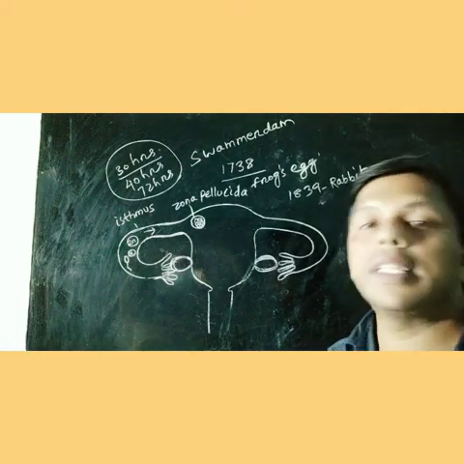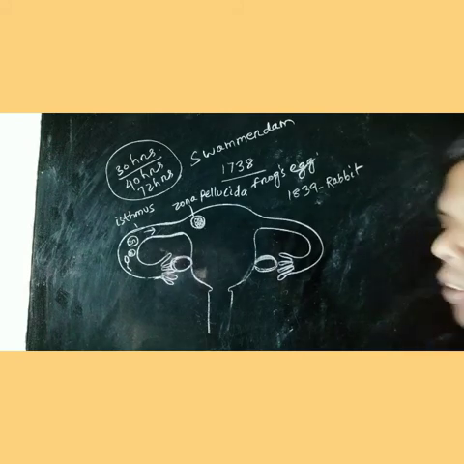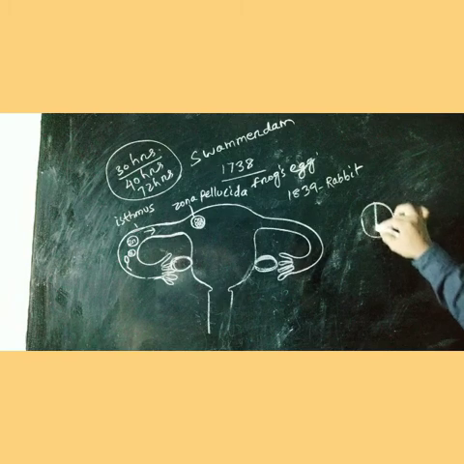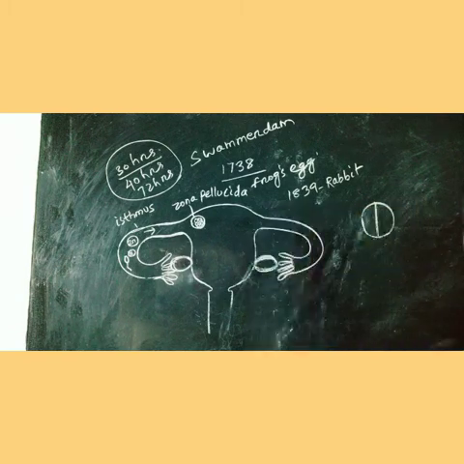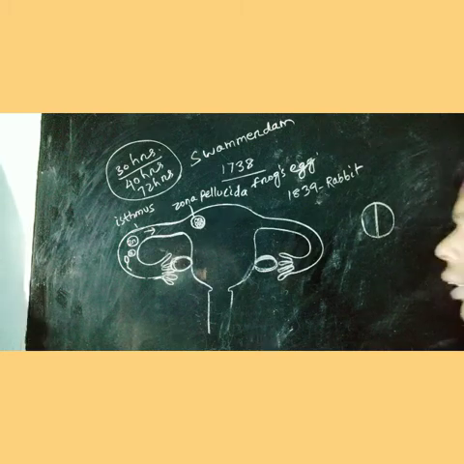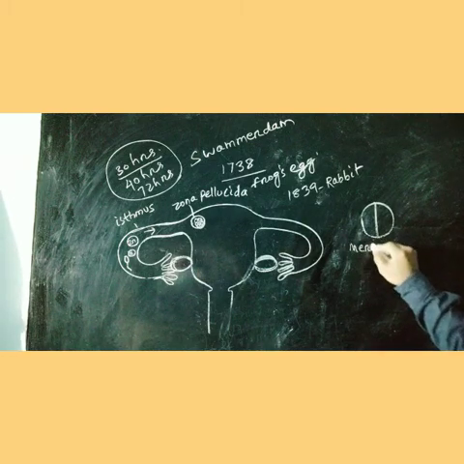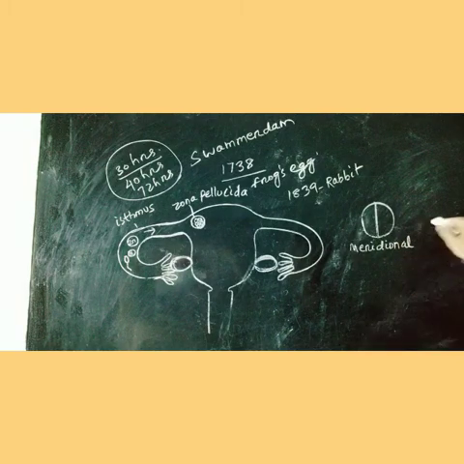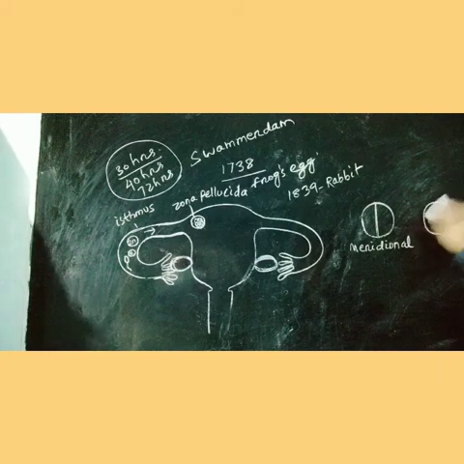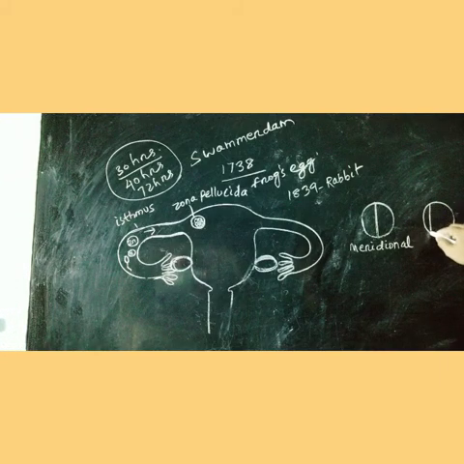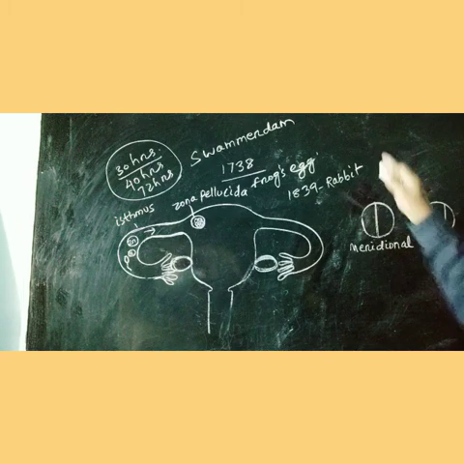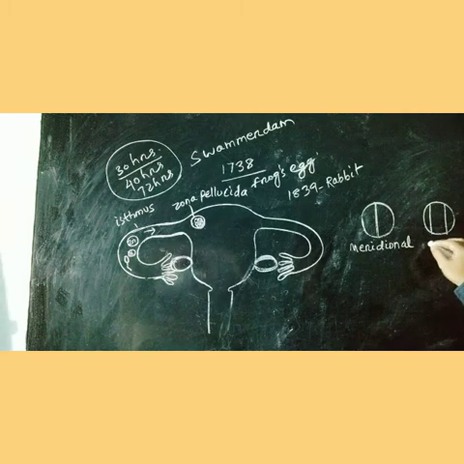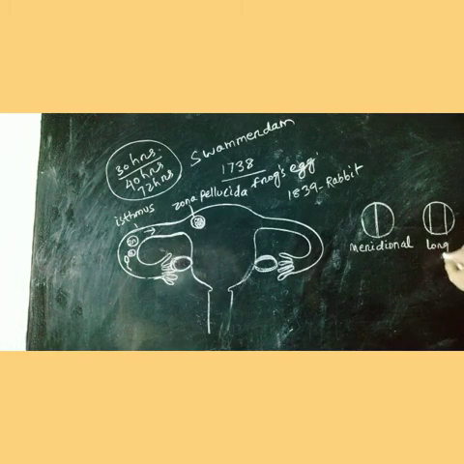Then come to the different planes of cleavage. When the furrow passes exactly at the middle, dividing the blastomere into two equal parts, this plane is called the meridional plane. When the furrow passes from animal to vegetal pole longitudinally, but on either side of the middle axis, middle line, it is called the longitudinal plane.